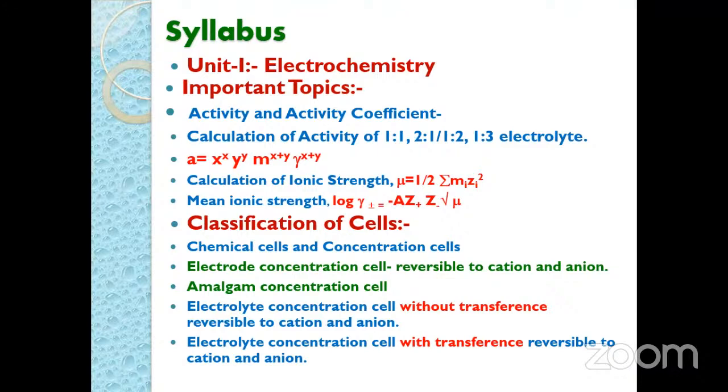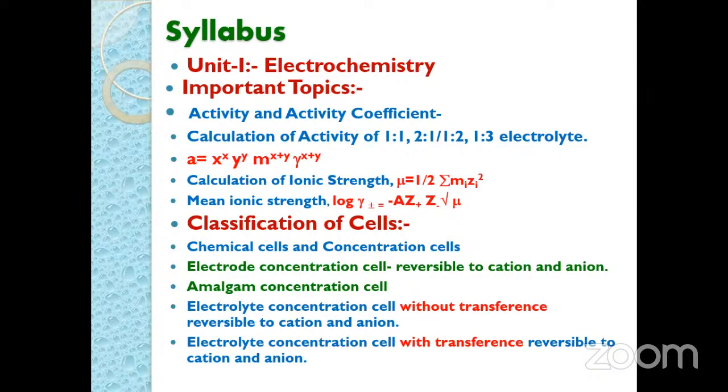Calculate the mean ionic activity coefficient. In that question, the answer is always less than 1. So the mean ionic activity coefficient is always less than 1, and we get an answer like 0.78 or 0.76. If we get an answer more than 1, then we can say the answer is wrong. So for this, the answer is always less than 1.